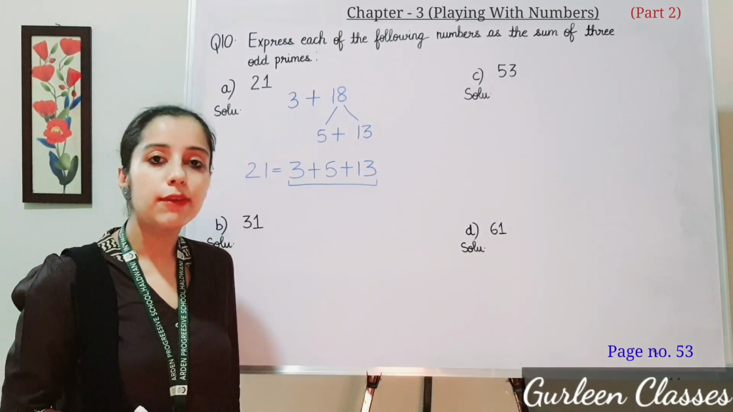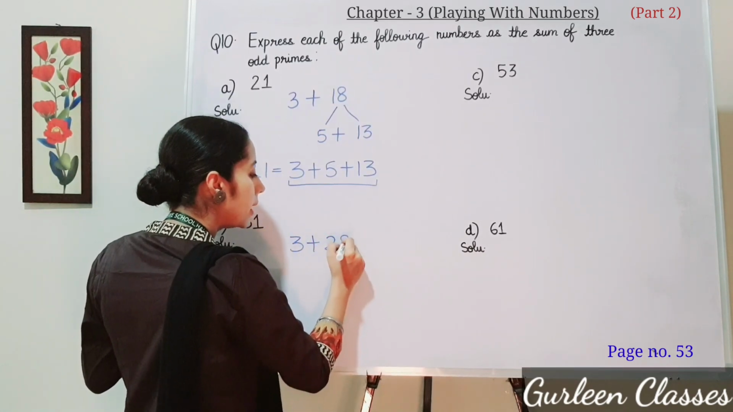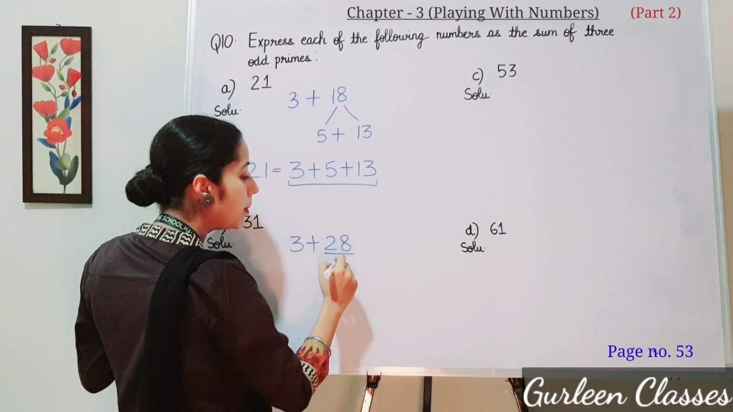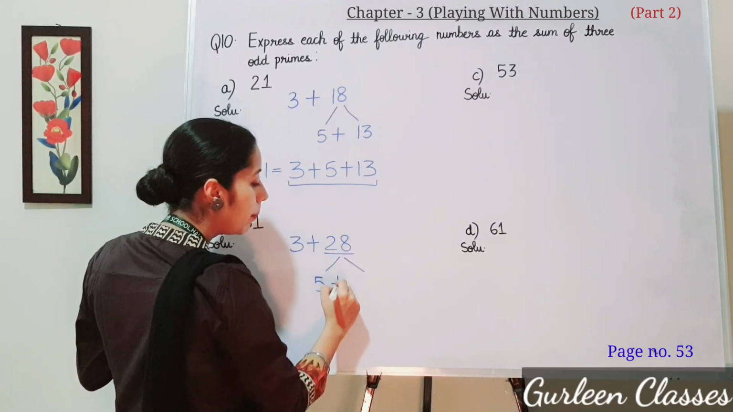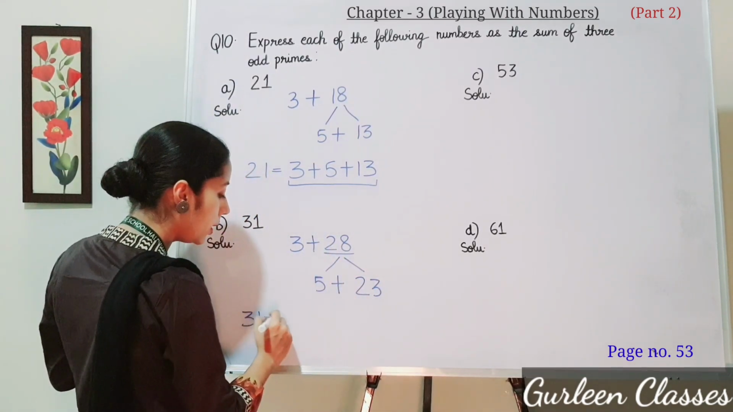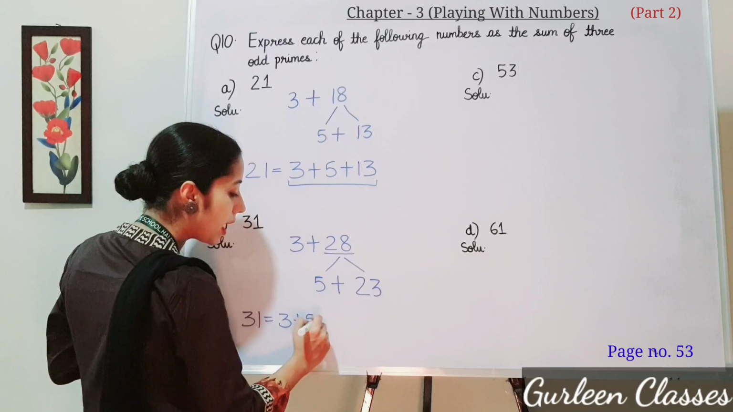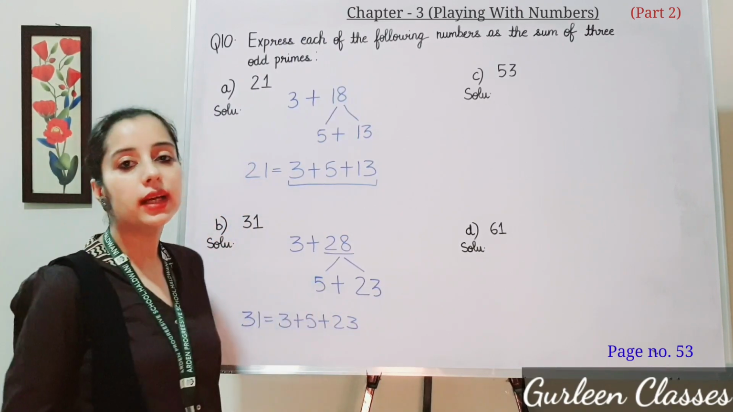Now part B, 31. So 31 can be written as 3 plus 28. So 28 is not a prime number. Break this 28 as 5 plus 23. So right here 31 is equal to 3 plus 5 plus 23. 3 plus 5 is 8, 8 plus 23 is 31.